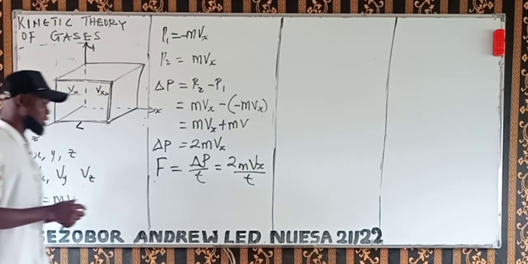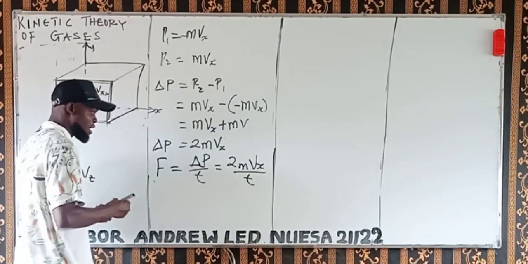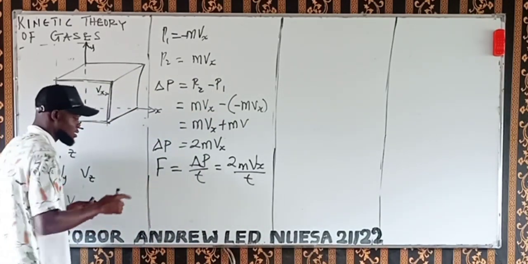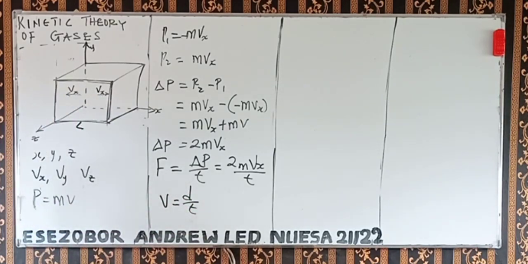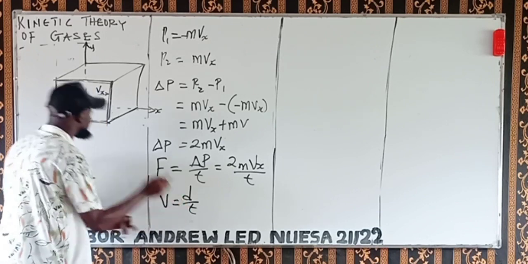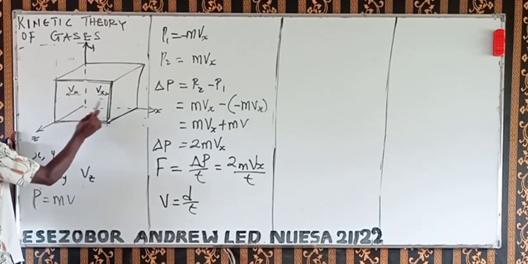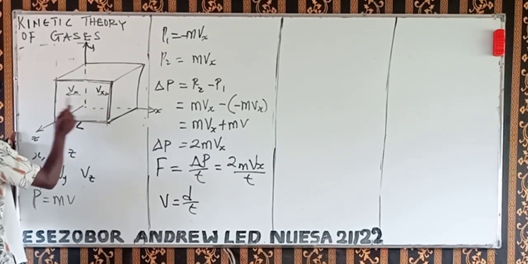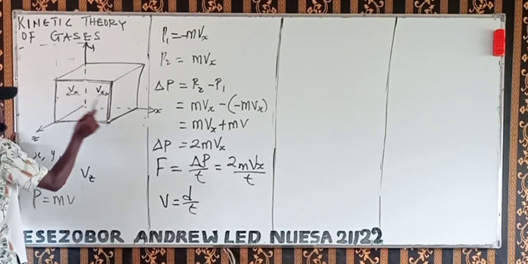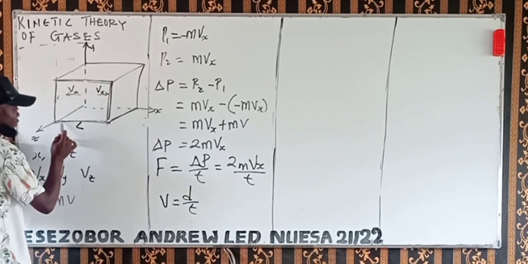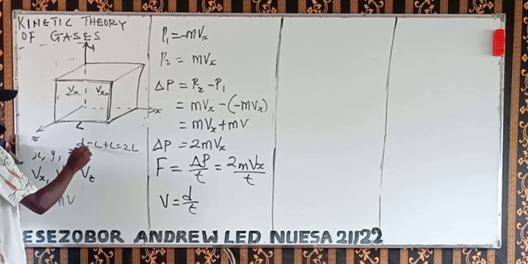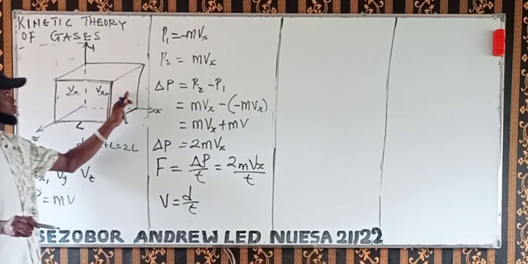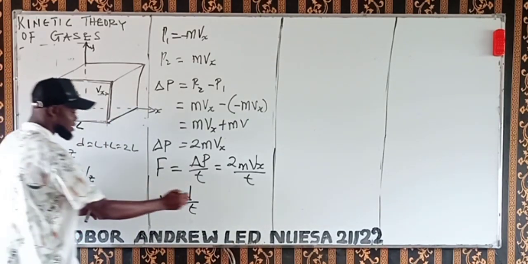Now, there is something very important that you should take note of here. Remember that speed is equal to distance over time. Now, what is the distance covered by this molecule? It moves from here to here at first, then returns back again. If it moves from here to here, it covers L. If it returns back again, it covers L again. So the total distance is L plus L, which is 2L. That is the total distance covered by this molecule that moves to this side and comes back again.